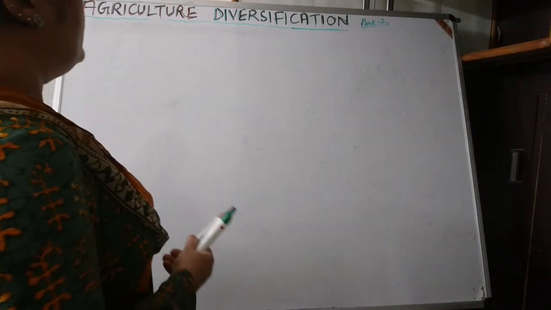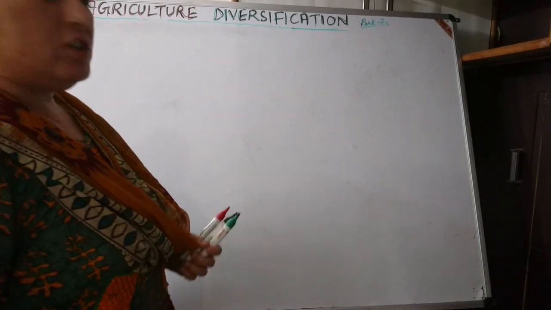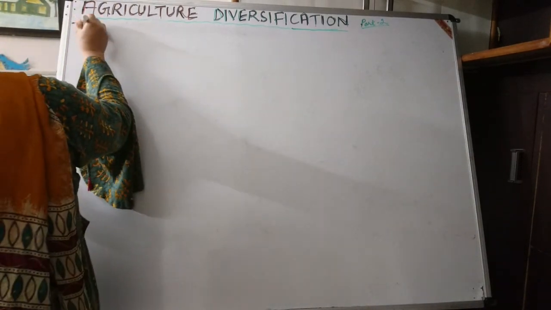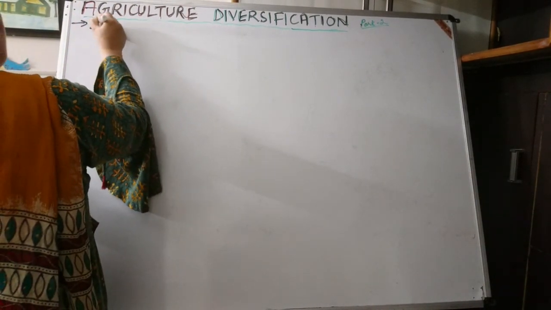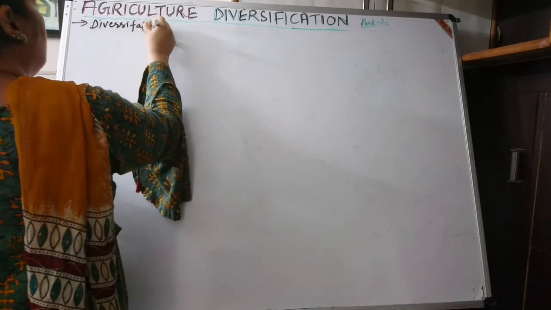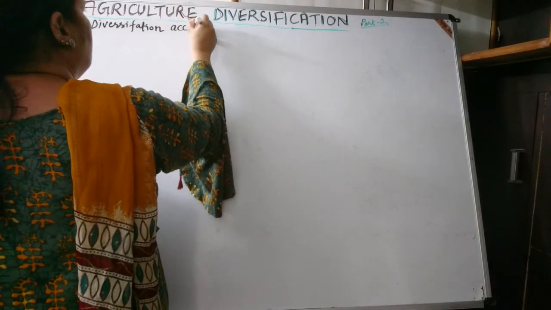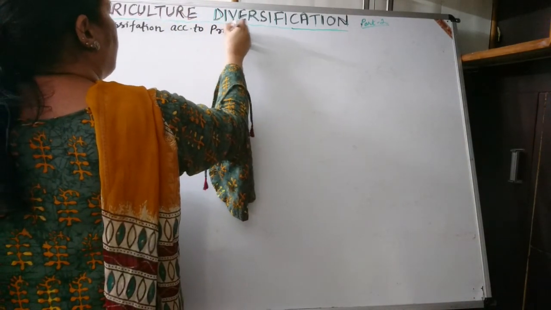In this video we will clear the concept of agriculture diversification. In this diversification, let us clear the second type: diversification according to productive activities.